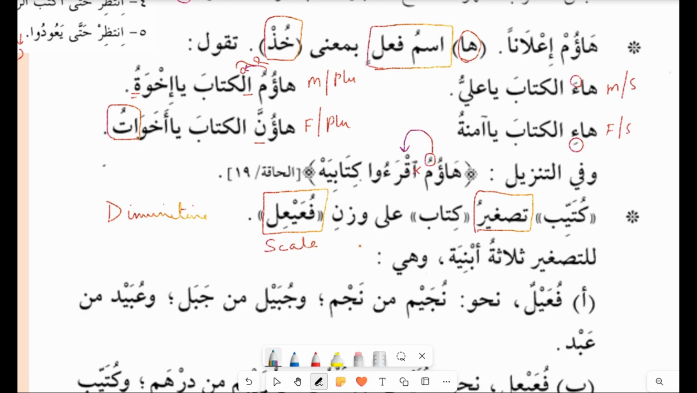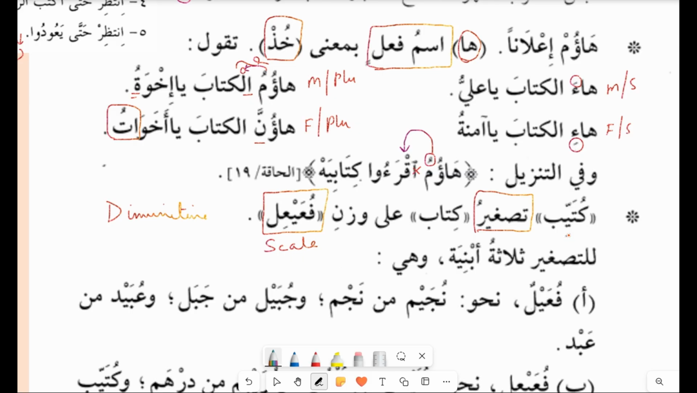Now, kutayyib. Kutayyib is tasghir of kitab. From kitab, you make it into kutayyib. Kutayyib means very small book. I can give you an example. If you go in the store, in a souvenir store, you will see a tiny mini Quran. So that tiny mini Quran, if you have seen in stores, is kutayyib. So it is very, very small.